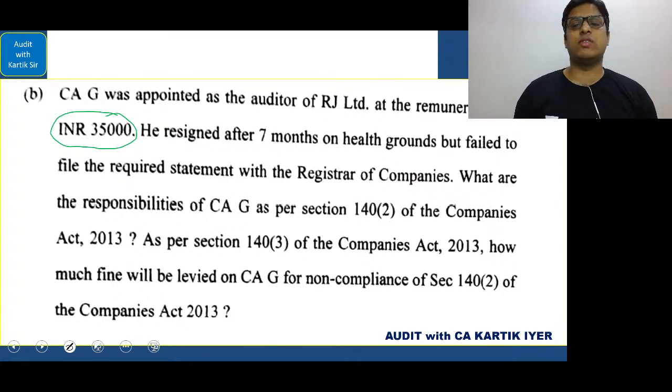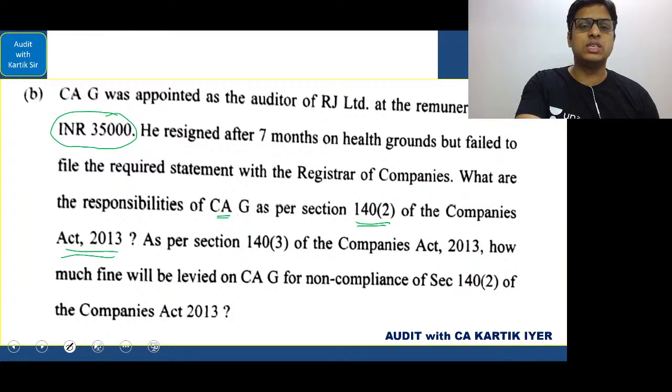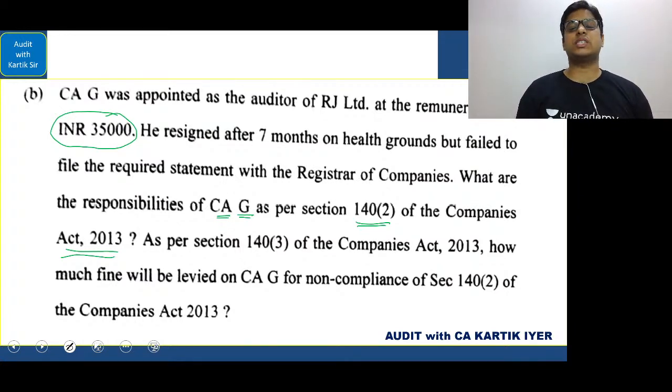First, they have given here that the auditor resigned after 7 months on health grounds, but failed to file the required statement with the ROC. What are the responsibilities of CAG as per section 140 subsection 2 of the Companies Act 2013? First, I have asked this question. Second, remember it is not C and AG, it is CAG. So don't get confused. CA, and his name is G. As per section 140 subsection 3 of the Companies Act 2013, how much fine will be levied on CAG for non-compliance of section 140 subsection 2 of the Companies Act 2013?